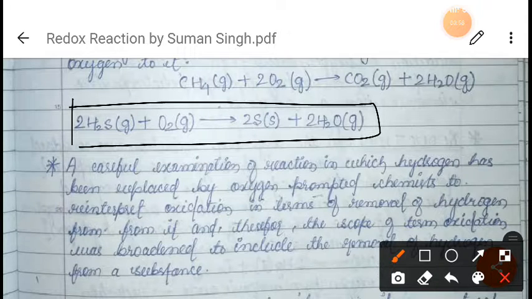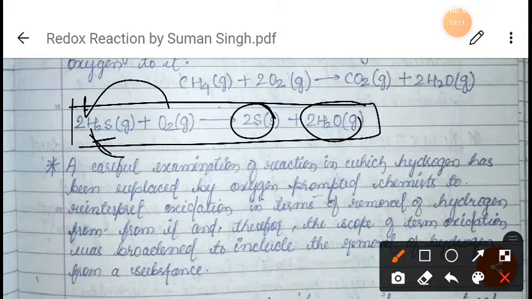It is just removing this hydrogen from this sulfur, right? Because we are getting sulfur here, and the hydrogen is getting attached to this oxygen. Means there is a removal of hydrogen, right? Hydrogen is getting removed.